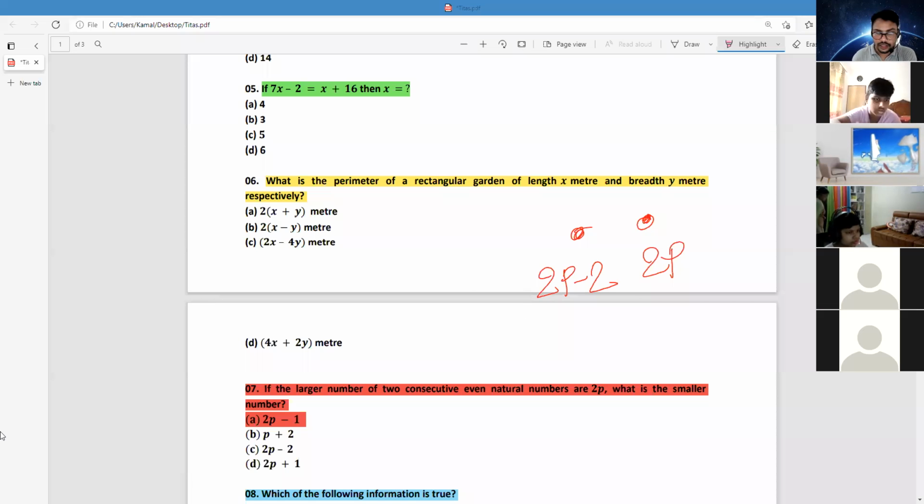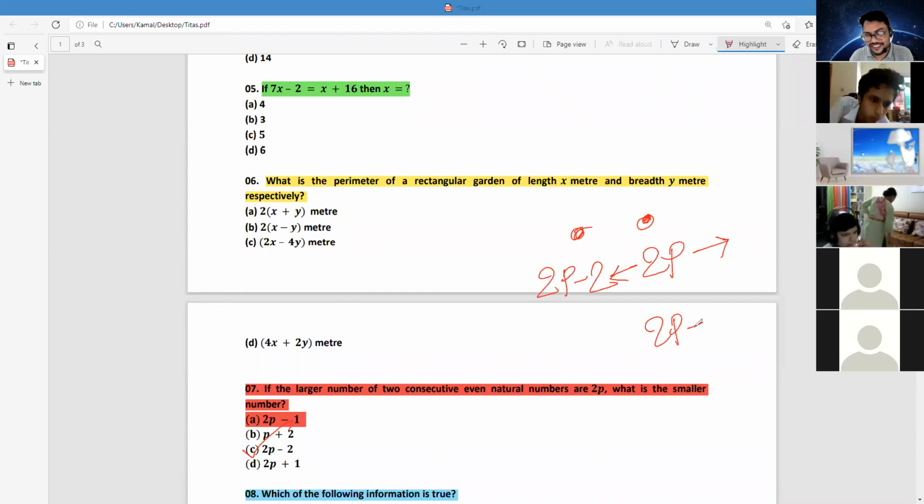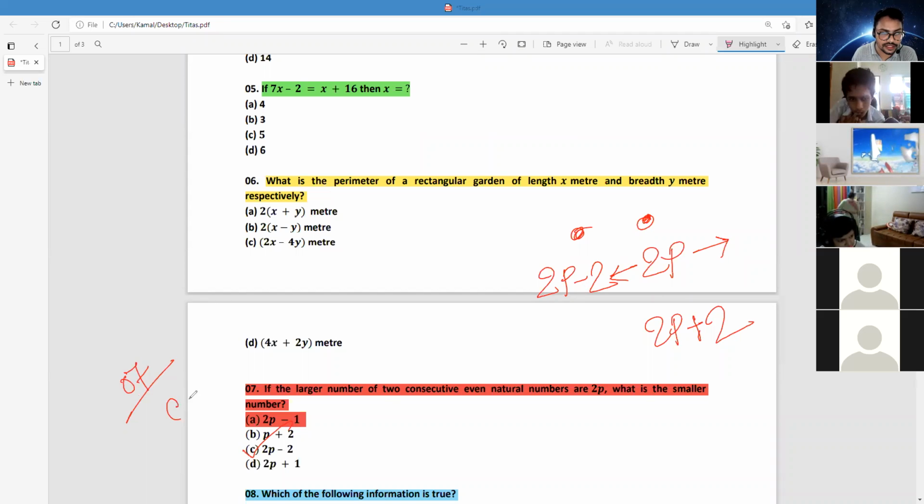So the previous number is twice p minus 2. If I ask you the next number, what will be the next number? Twice p plus 2. This is the previous number, twice p minus 2. The next number will be twice p plus 2. So here the answer to question number 7 is C.